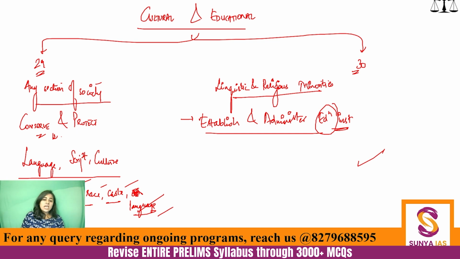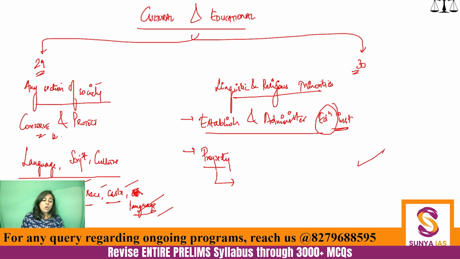The second thing is that if any piece of land or property is being confiscated or taken away by the state, because right to property is not a fundamental right anymore, that shall not restrict the religious or linguistic minorities from establishing their own institutions. The state has to make sure that they compensate the people for taking away their property.